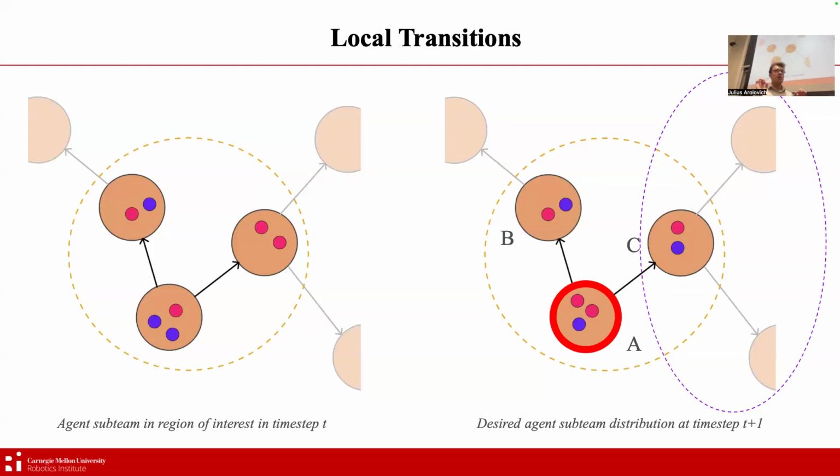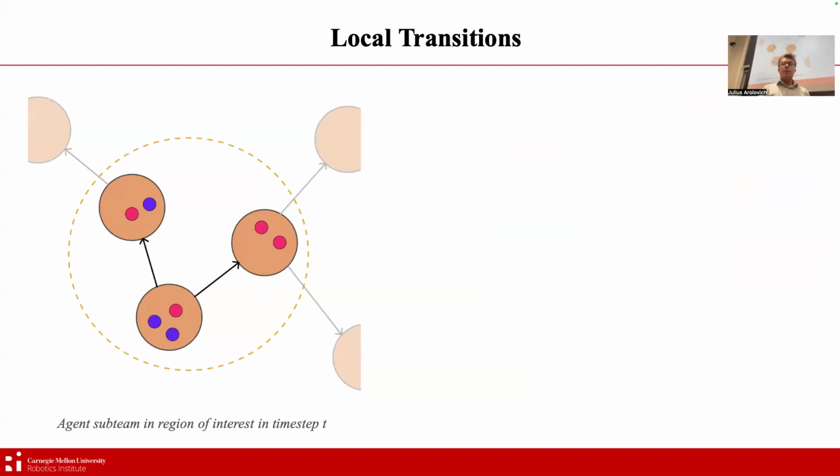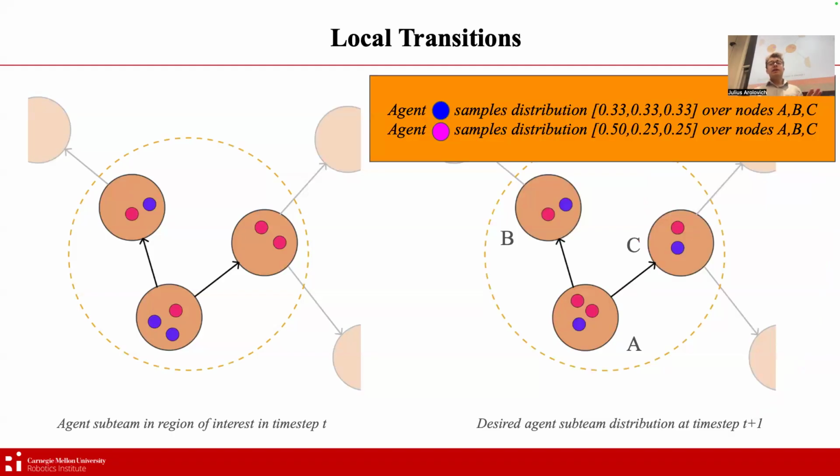But the result is that we're only asking the question of the subset of agents at node A: how can they best act to align themselves locally with the distribution, not assuming or having agents at nodes B and C act reciprocally. So given here, this blue agent would sample a distribution saying that ideally there's one blue agent at nodes A, B, and C respectively. And so agents at node A would have a 1/3 chance of sampling a position at each node.